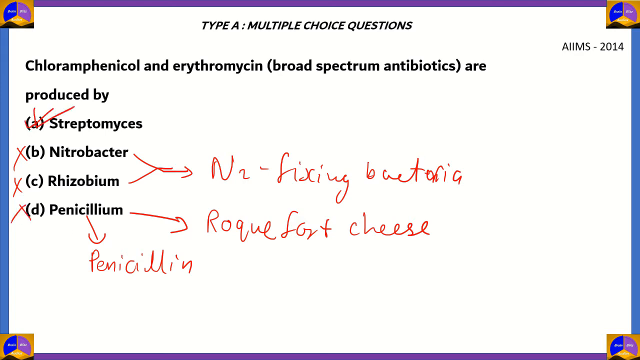The right answer is option A, Streptomyces. So Streptomyces is the fungus that produces chloramphenicol and erythromycin, both of which are broad-spectrum antibiotics. Option A is the correct option.